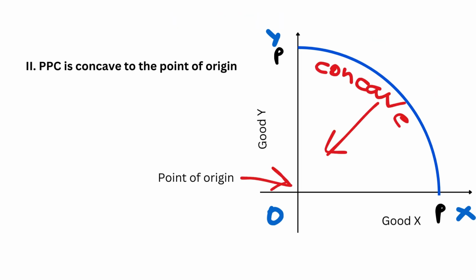Now the second property is that PPC is concave to the point of origin. Here you can see that PPC is concave to the point of origin. And why is the PPC concave? Again, for the same reason: for every additional unit of good X produced, more and more of good Y needs to be sacrificed. In other words, the slope of PPC tends to rise.